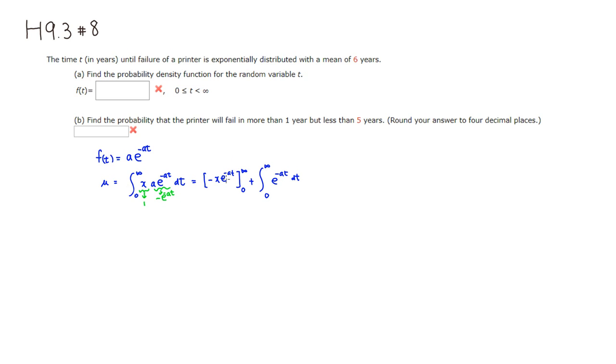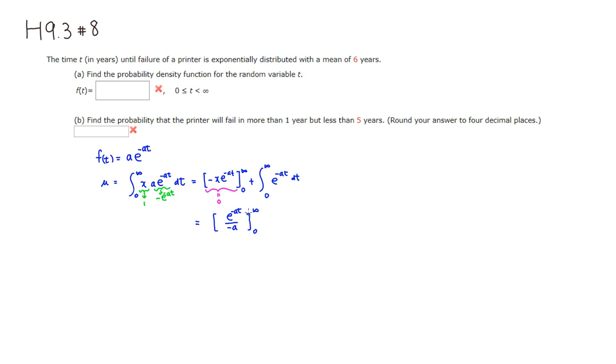If you plug in infinity, e to the negative infinity goes to 0. If you plug in 0, it's 0 as well. So it's convenient that this term is 0 and goes away. Then we integrate, so it's e to the negative at over negative a, from 0 to infinity.